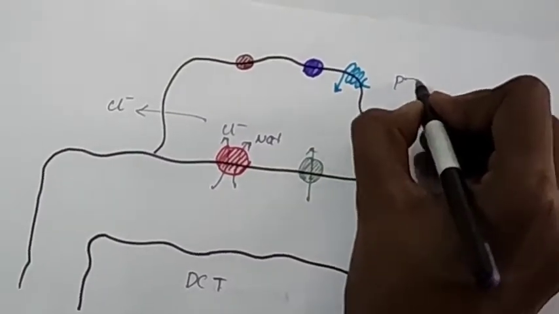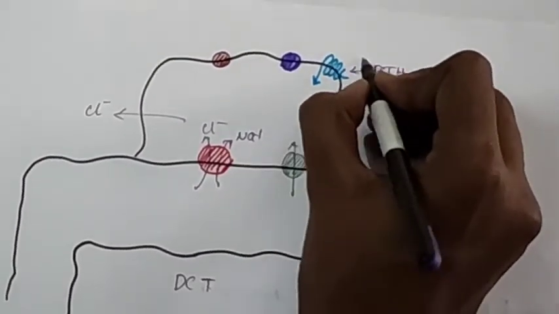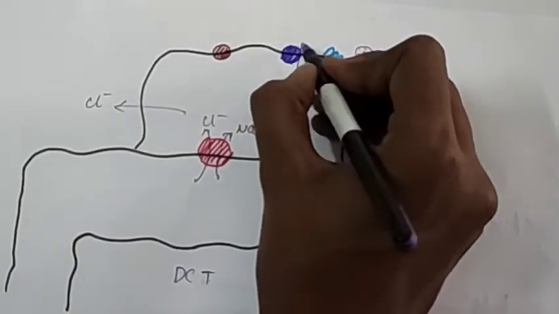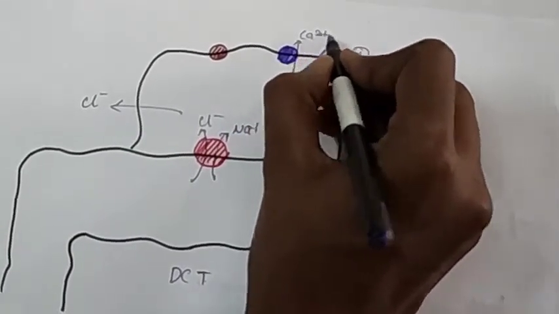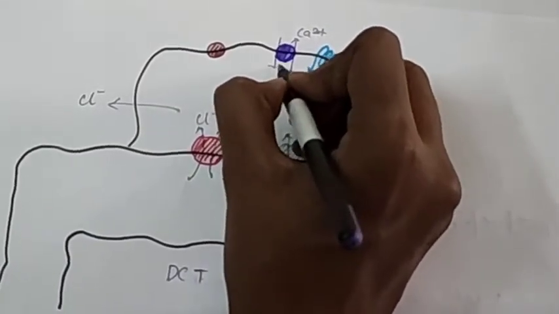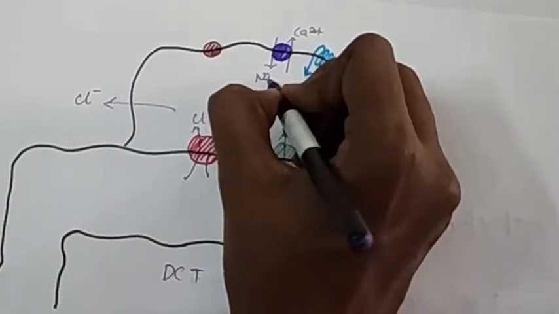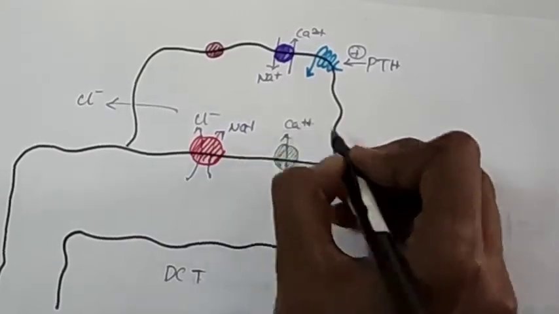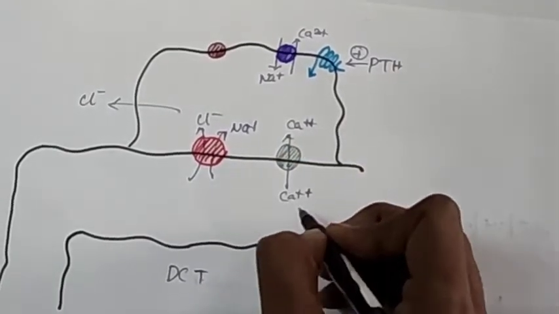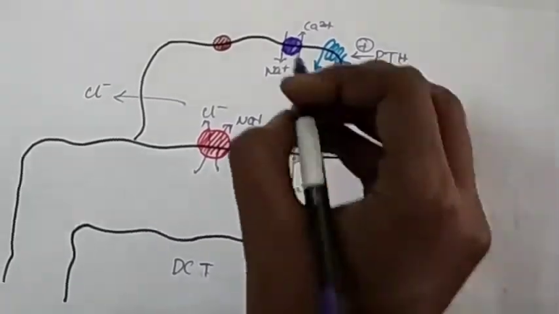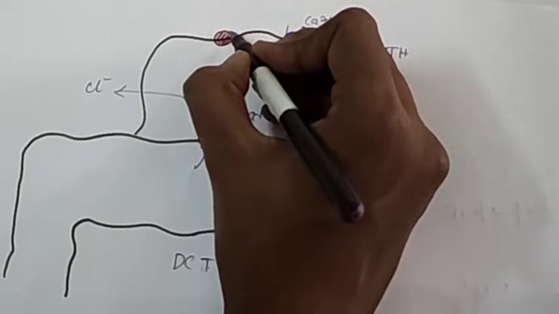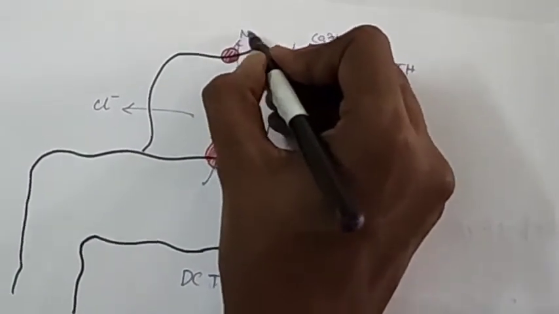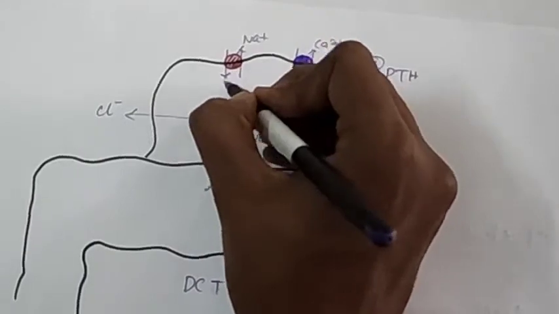There is a receptor which is sensitive to parathyroid hormone, and there is a sodium calcium antiport on the apical surface. When there is release of PTH, the parathyroid hormone activates the receptors, and there is influx of calcium ions through calcium channel which is not otherwise present, and the calcium is reabsorbed back into the blood. And there is also sodium potassium ATPase as in all the cells.